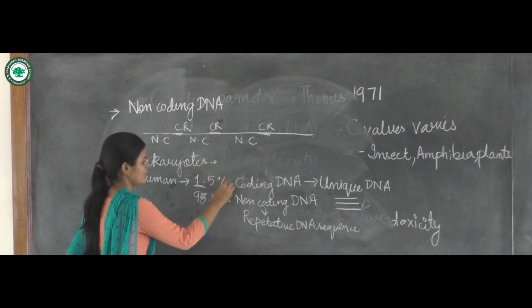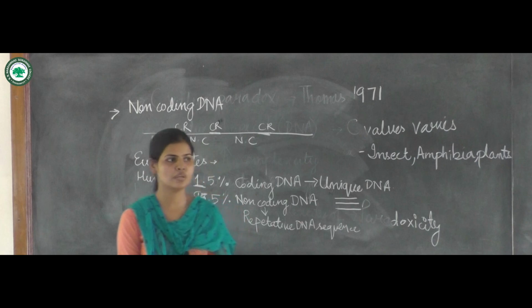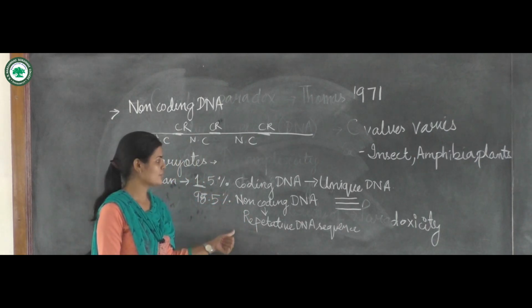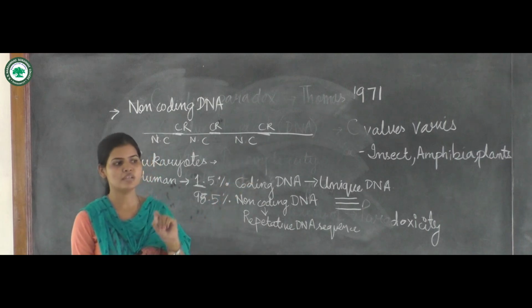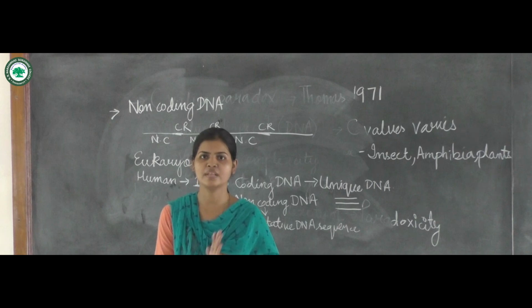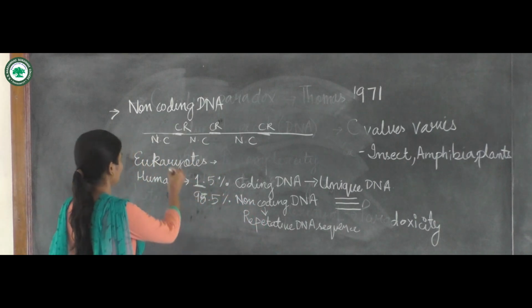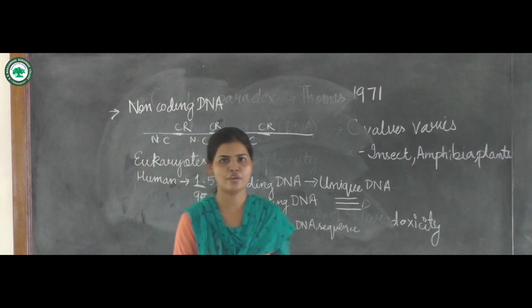So this tells us that the C-value of an organism does not depend upon the genomic size or the number of genes present in the genome of a living organism. So this is about the C-value paradox. Thank you.